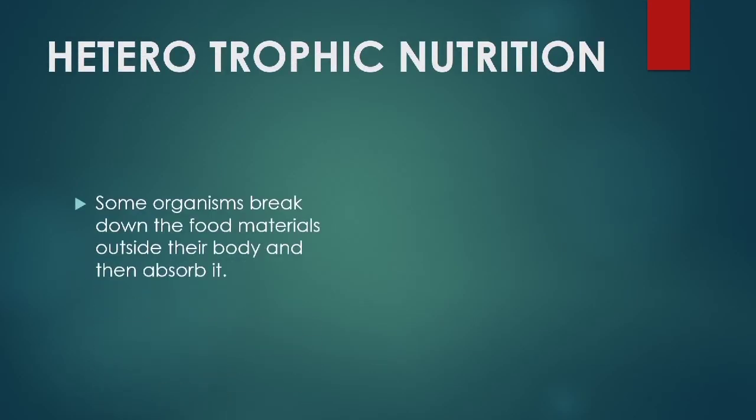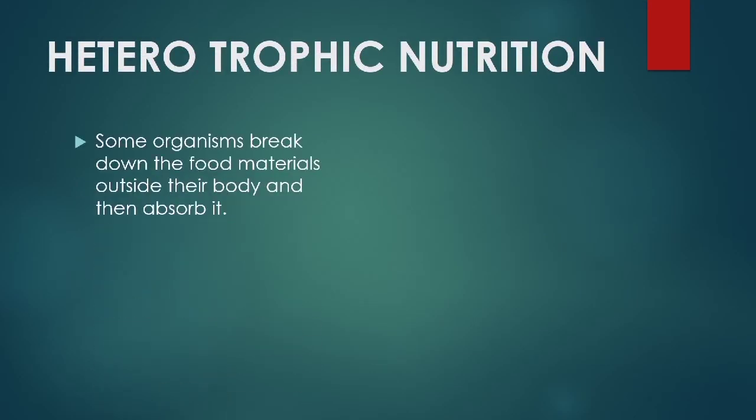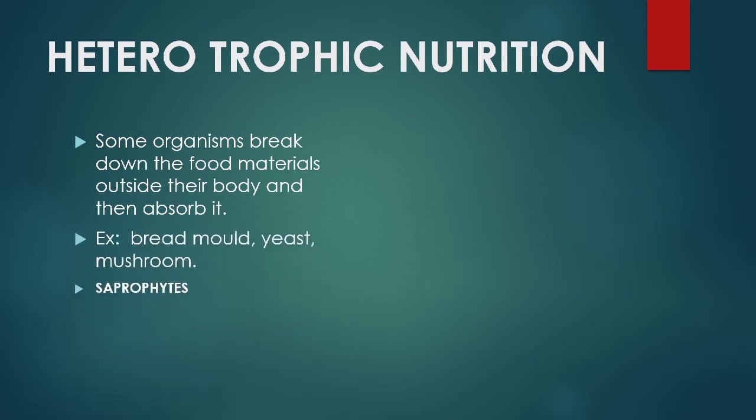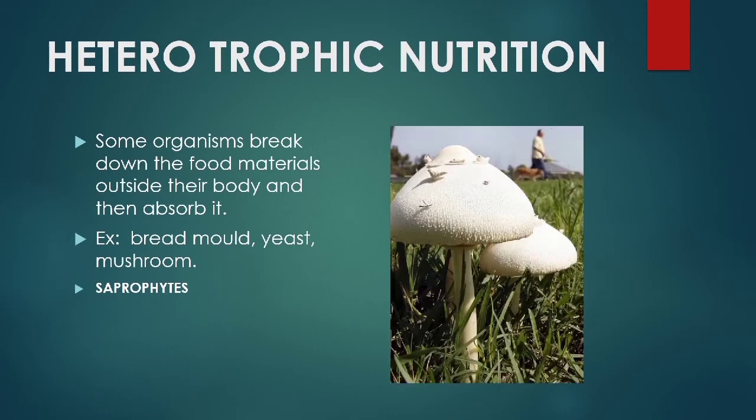We see some examples. Some organisms break down the food molecules outside their body and then absorb it. They are known as saprophytes. Examples: bread mold, yeast, mushrooms.